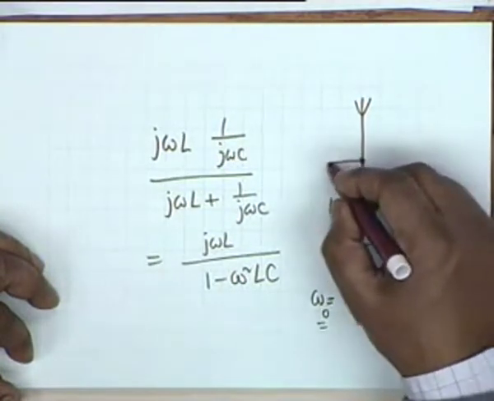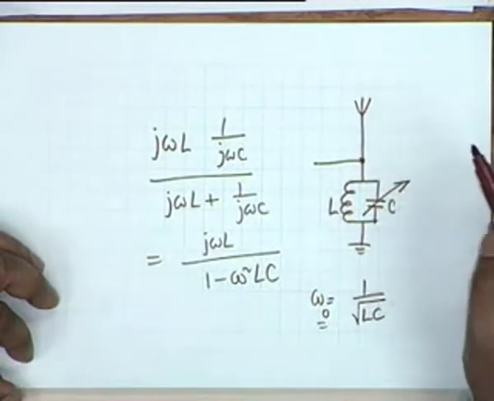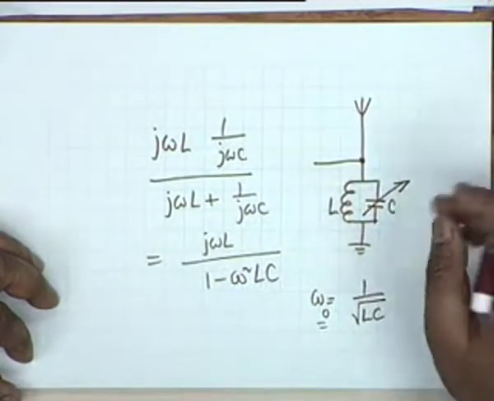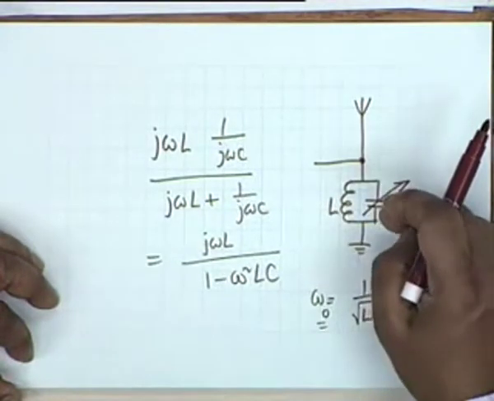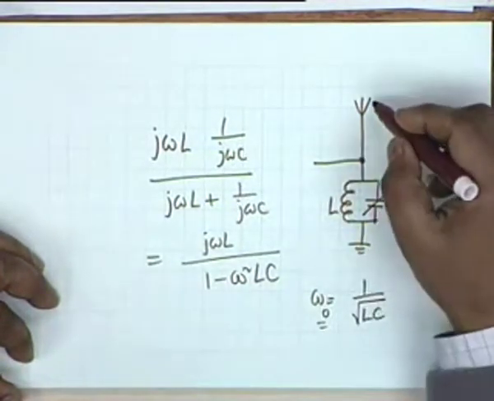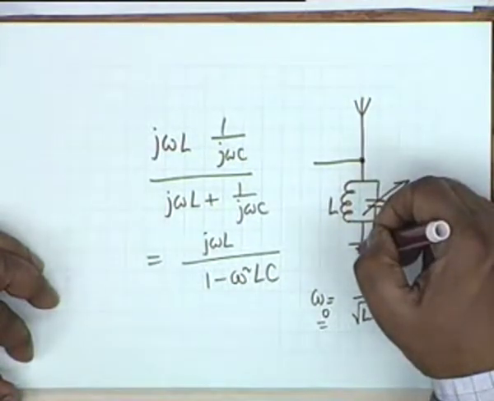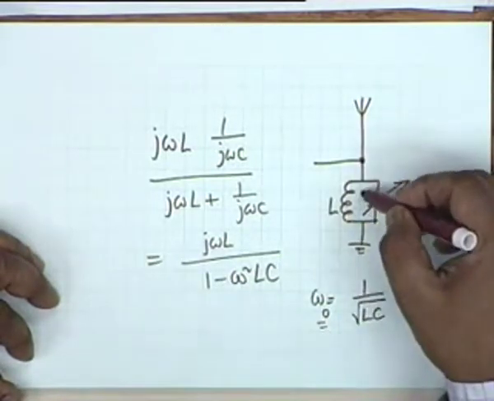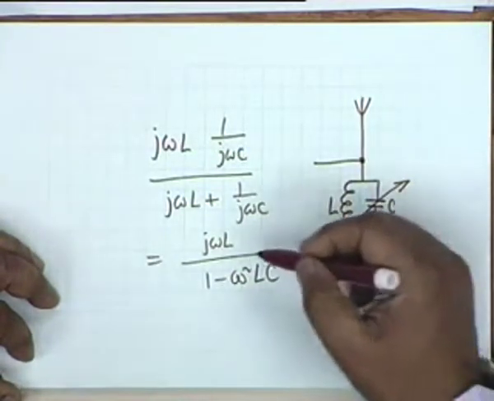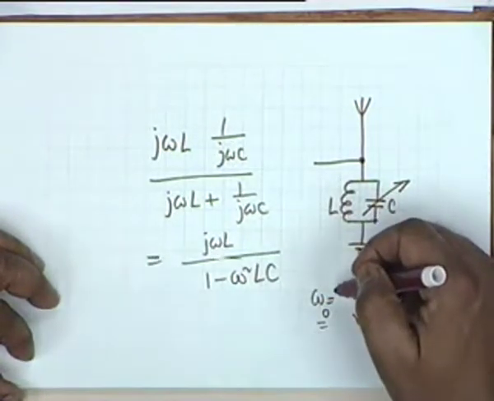This impedance is infinite, and therefore any small current, actually in practice it cannot be infinite, it is very high. So any small current flowing at that frequency shall be dropped across here, and all other frequencies shall find an easy path to ground. It is only at this frequency that the impedance has become very large.